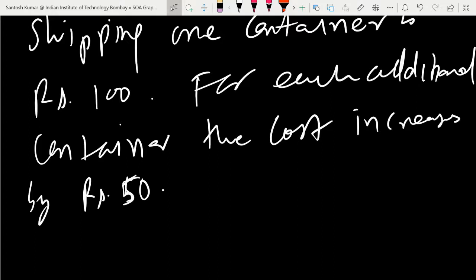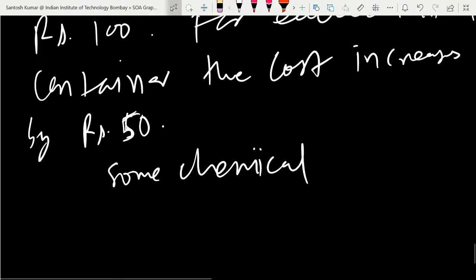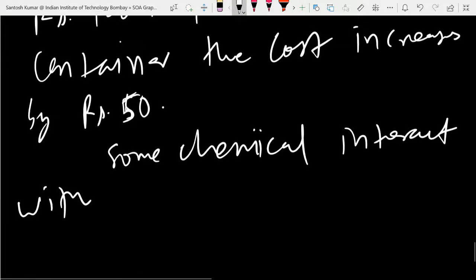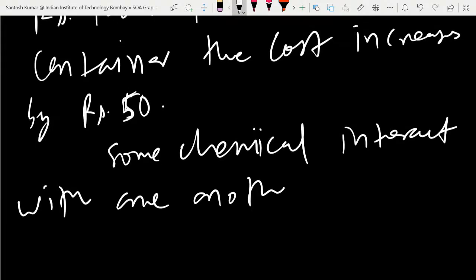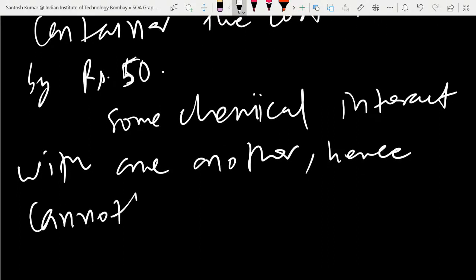Now some chemicals interact with one another, hence they cannot be shipped together.